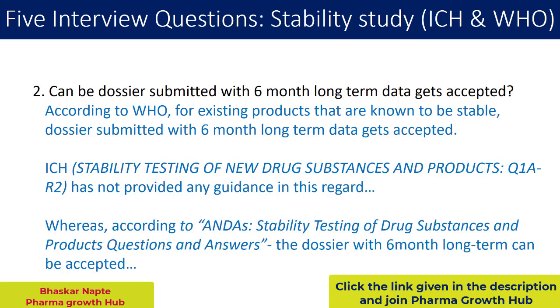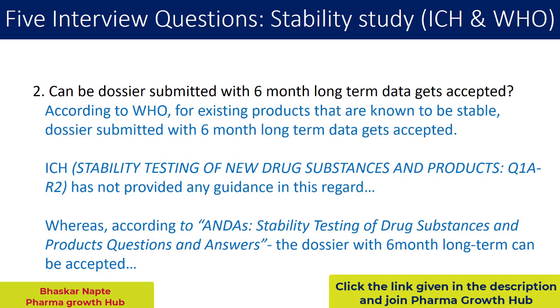But when you look at the questions and answers on ANDAs published by FDA, FDA has clearly stated that yes, if you have a dossier with 6 months of accelerated as well as 6 months of long-term data, that dossier will get accepted.